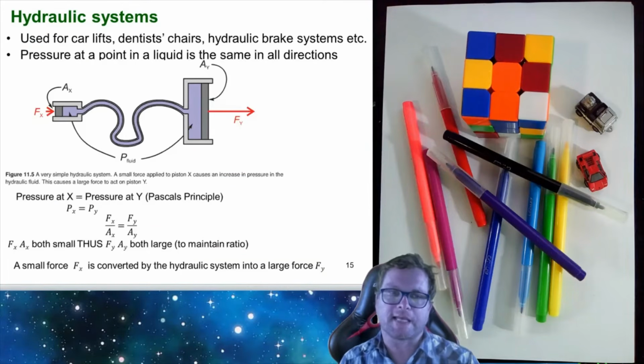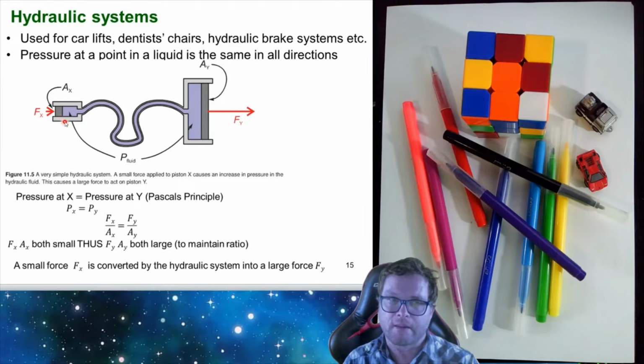As shown on this slide, Pascal's principle can be applied to a number of different applications. We've just seen how it can be used in a car lift; it can be used in dentist chairs, hydraulic brakes, and any similar systems. Here we have another example of how a hydraulic brake might work in your car. You would have the brake pedal.